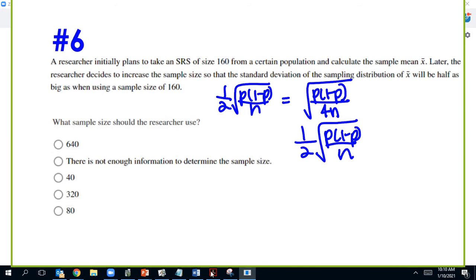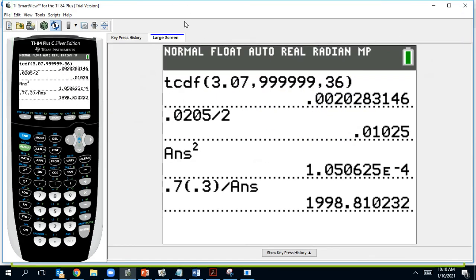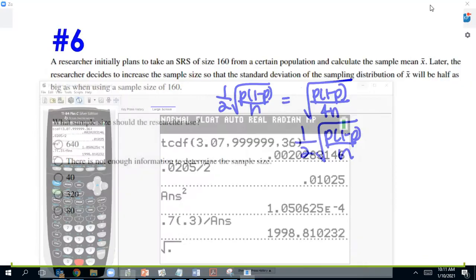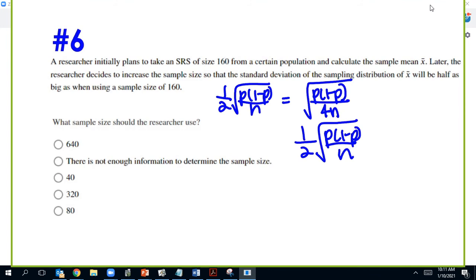What you could do on this problem is, let me see if I can find that calculator. So we have 160, we just can use 0.5. So we have square root, we'll just use 0.5 since we don't know what the P is. Oh, this is from a X bar. Oh my. It's even easier to see, but it works the same. So let me just erase what I was writing.